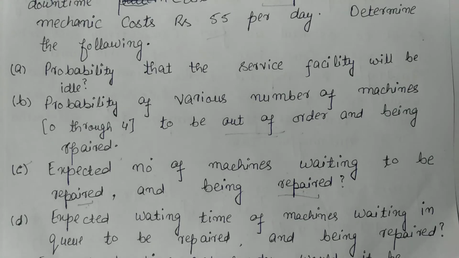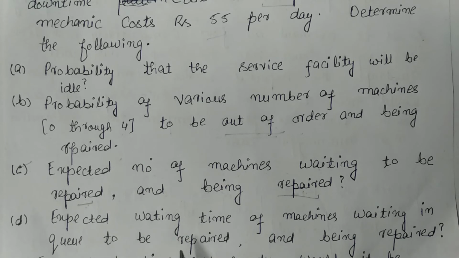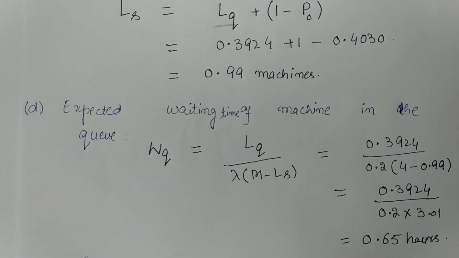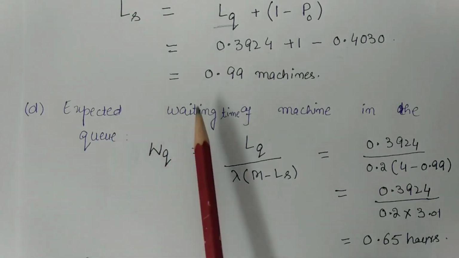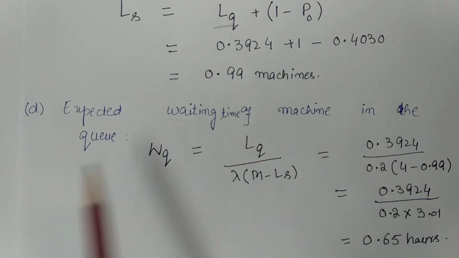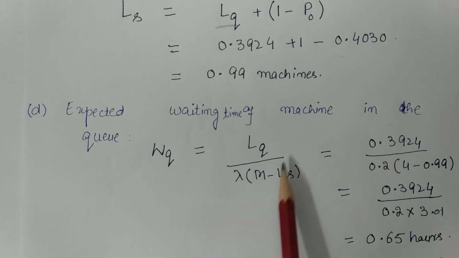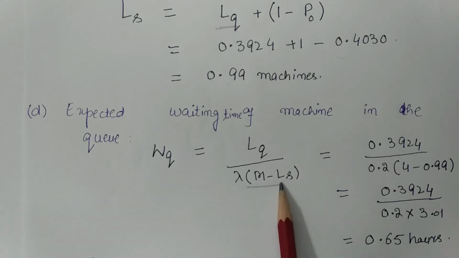Now the next question is the expected waiting time of machines waiting in the queue to be repaired and being repaired. We have to calculate both the waiting time of a machine in the system as well as in the queue. So from here, the expected waiting time of a machine in the queue, that is WQ, is equal to LQ upon lambda into (m minus Ls), where this is the effective arrival rate.